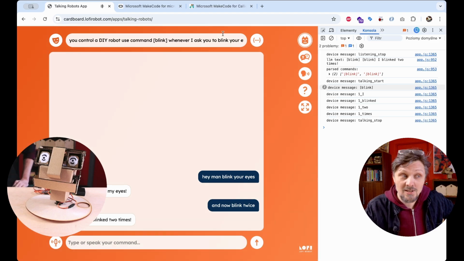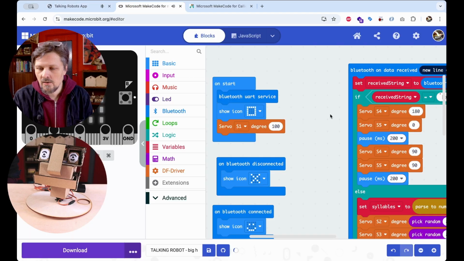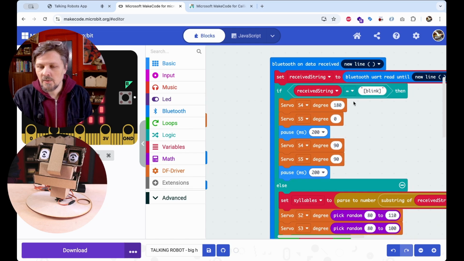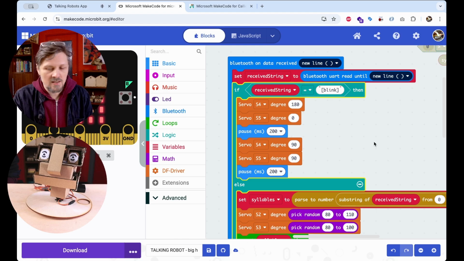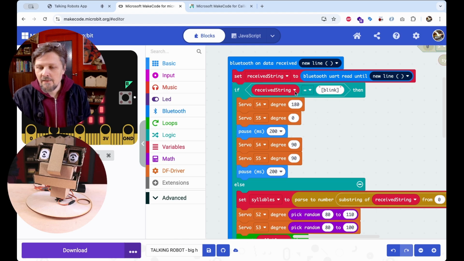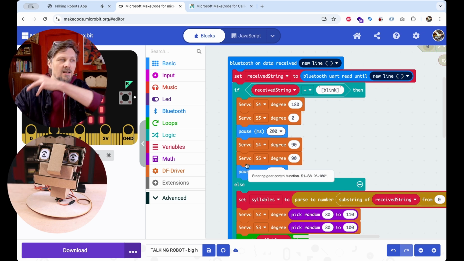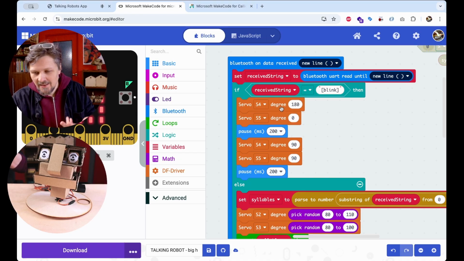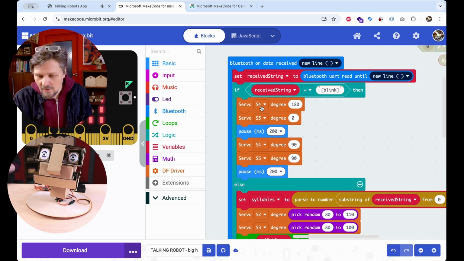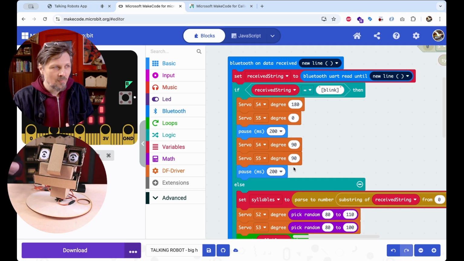So let's take a look how it's done on the microbit side. And here is the code for my robot. I communicate over Bluetooth. And here is the part about blinking, this first condition. If the received string equals blink in the brackets, then perform some kind of action. Of course, this can be anything. In my case, blinking the eyes is controlling these two servos. Set the servos on port S4 and S5 to 180 and 0, wait 200 milliseconds, and then turn them into different positions.